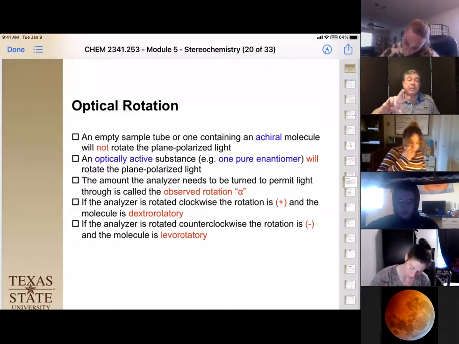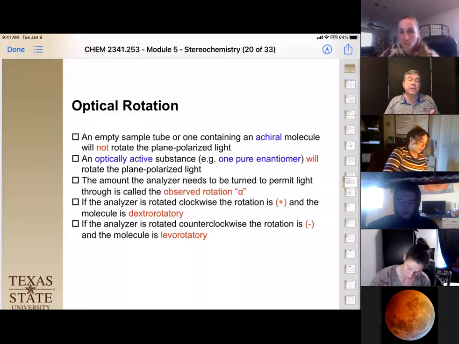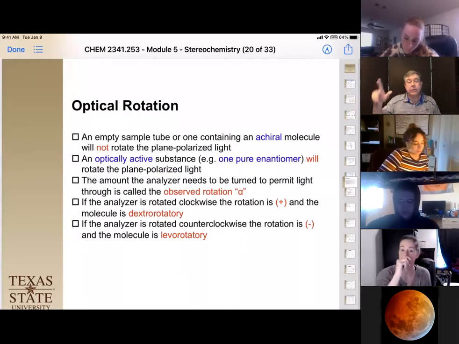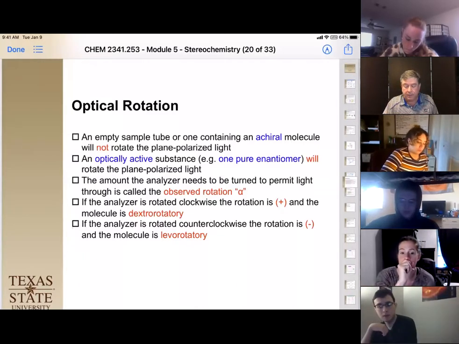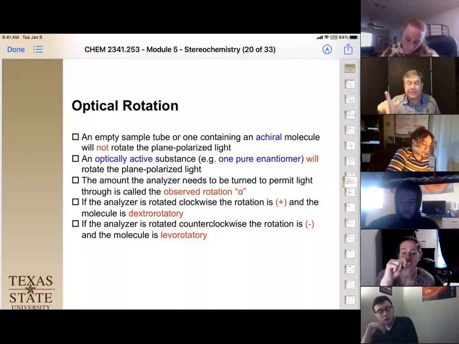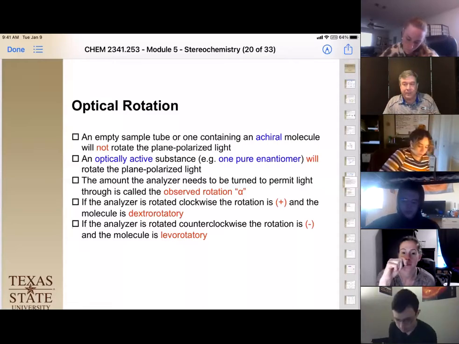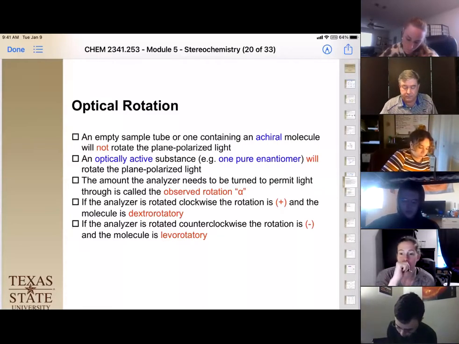That little d means it rotates light in the positive direction, and the L means it rotates light in the negative direction. So you'll see that a lot, especially in biology and biochemistry. Dextrorotatory is clockwise, levorotatory is counterclockwise.